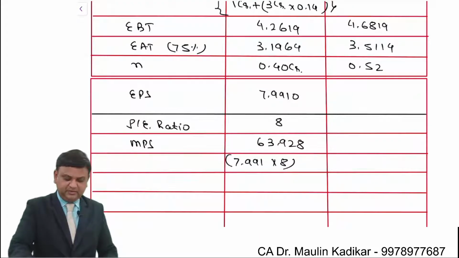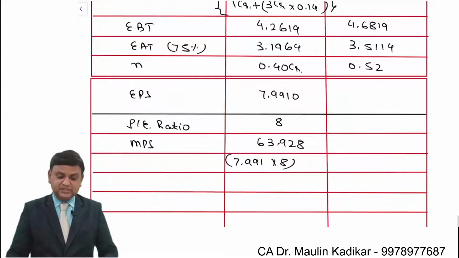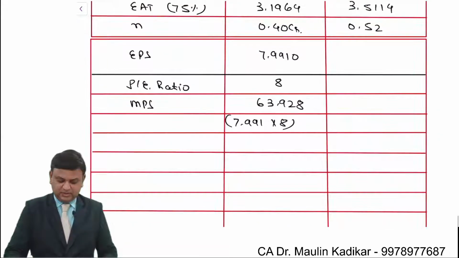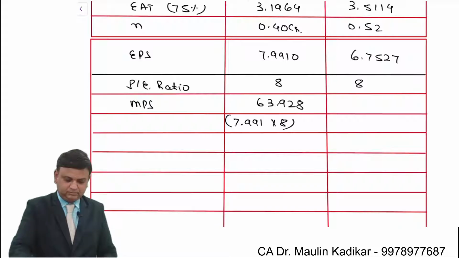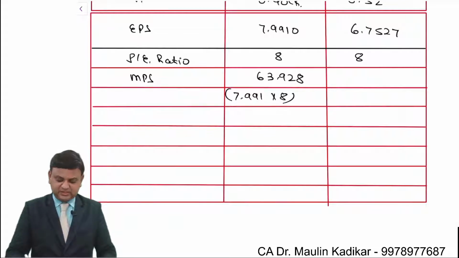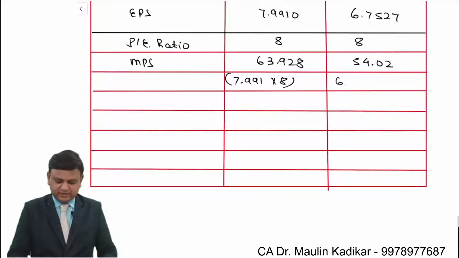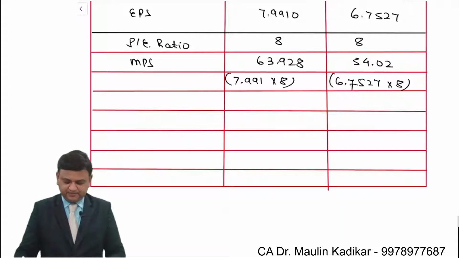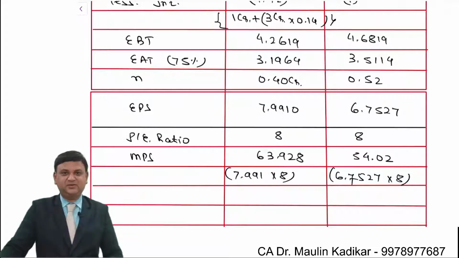So 3.5114 divided by 0.52. That comes to 6.7527. 6.7527 multiplying with 8. So 54.0216. That is the way MPS is calculated.